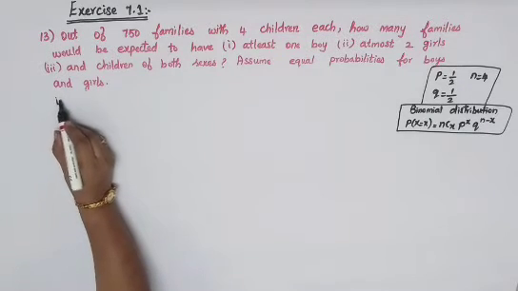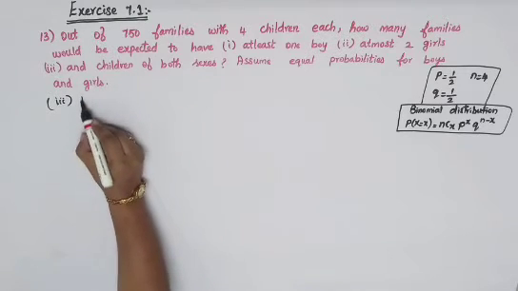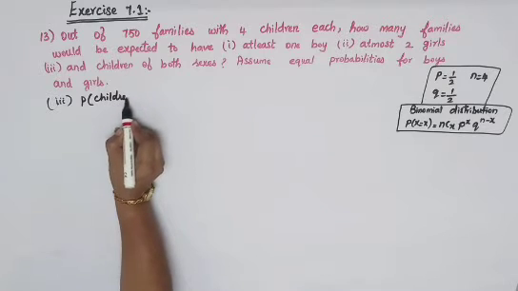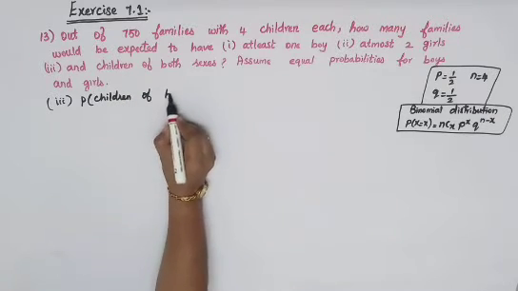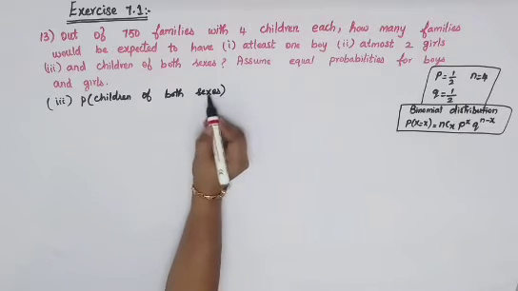To your third subdivision, children of both sexes. What is the probability of having children of both sexes? So both boys and girls will be there in that family.